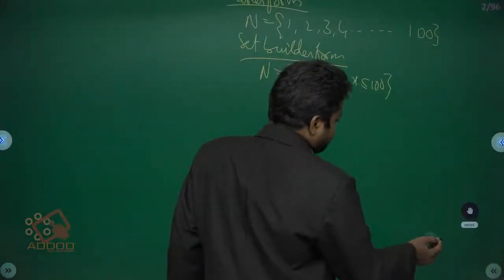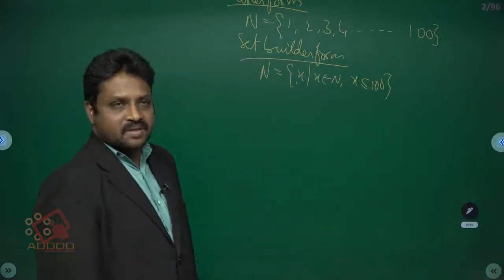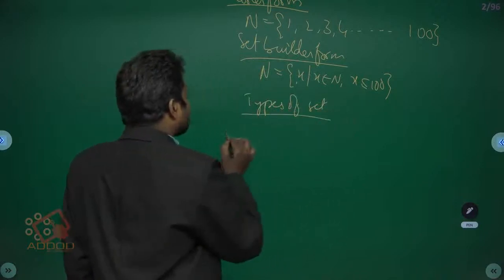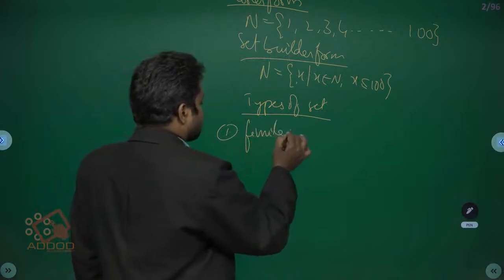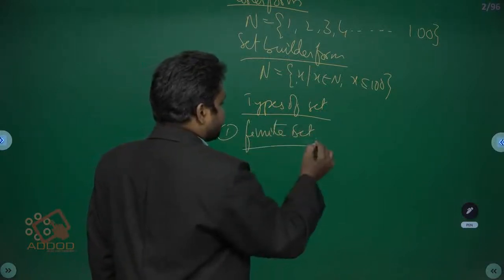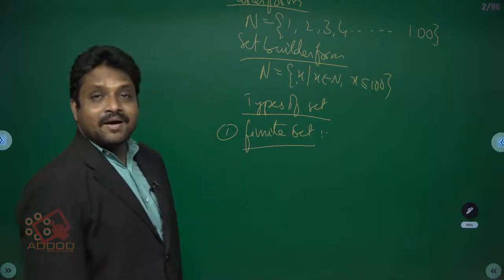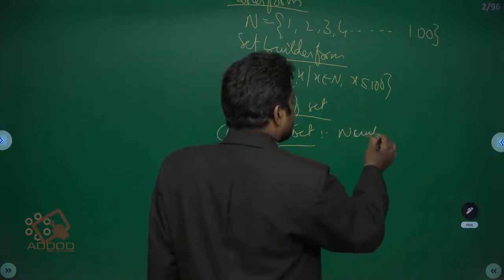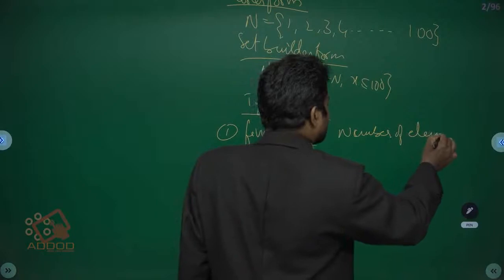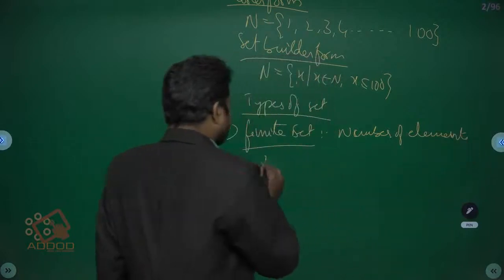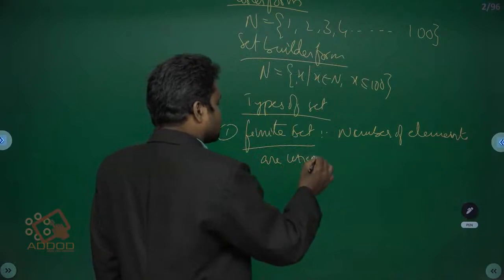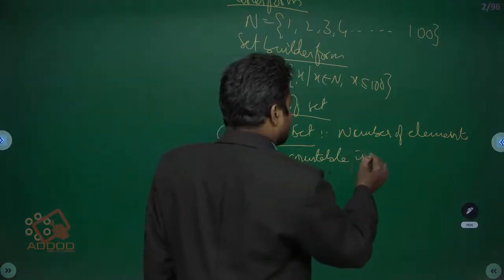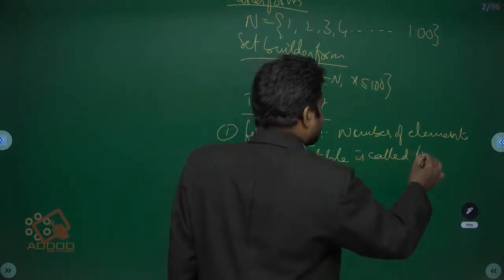Next, how many types of sets are there? Types of sets. First one, finite set. Finite set means the number of elements is countable. If the number of elements is countable, it is called a finite set.